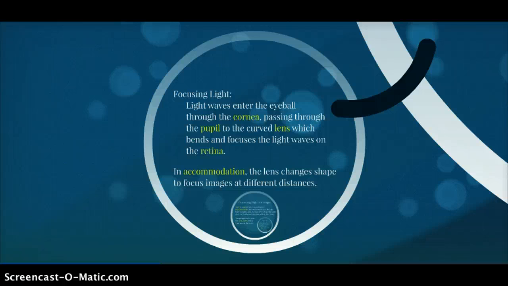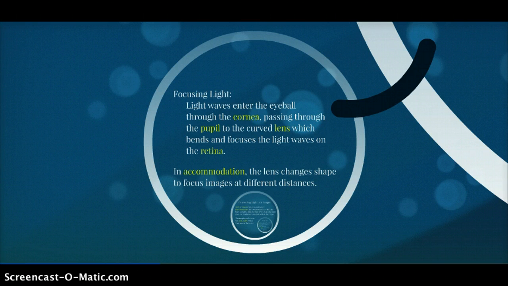Light waves enter the eyeball through a curved, protective, transparent membrane, the cornea. Light then passes through the pupil, an opening just behind the cornea. The iris adjusts the amount of entering light by constricting to reduce the size of the pupil or relaxing to enlarge it. The curved lens behind the pupil bends and focuses light waves onto the retina at the back of the eye.